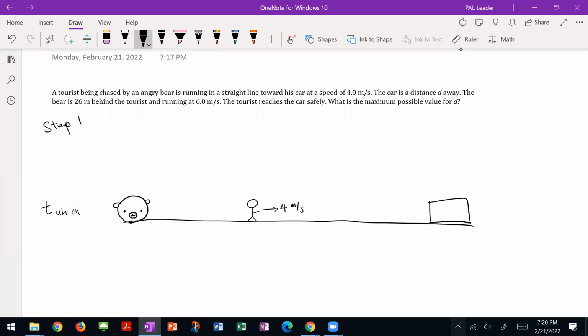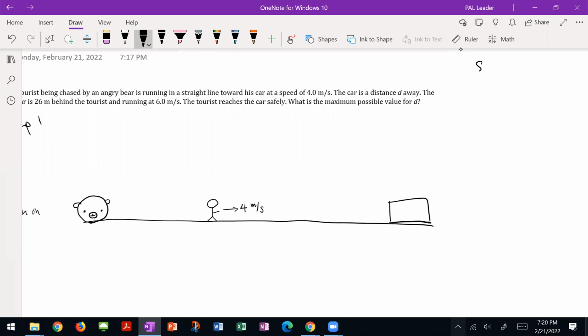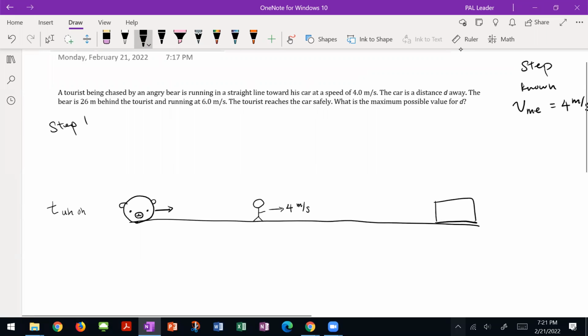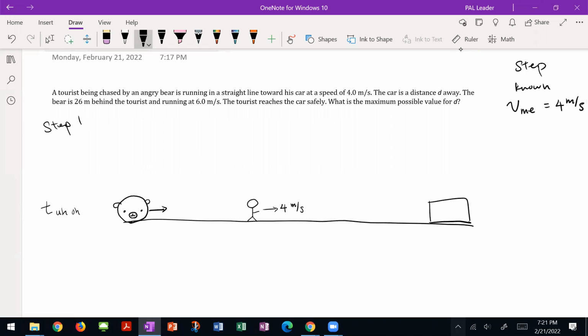I'm going to do my step 2 over here, my knowns. V me is going to be 4 meters per second. Our angry bear is running at, so that was V me, this is V bear.